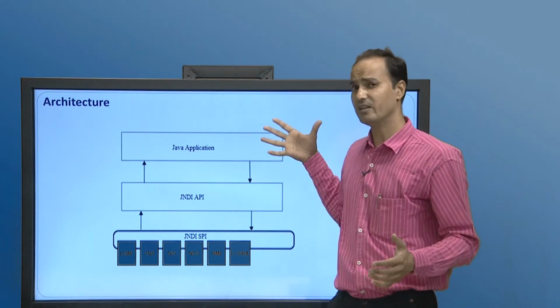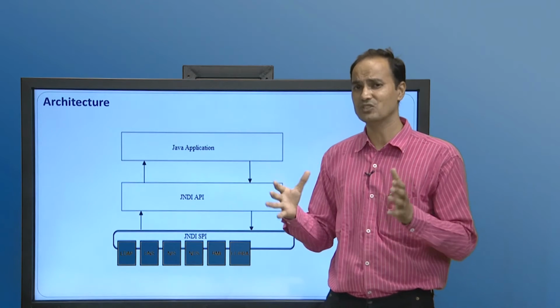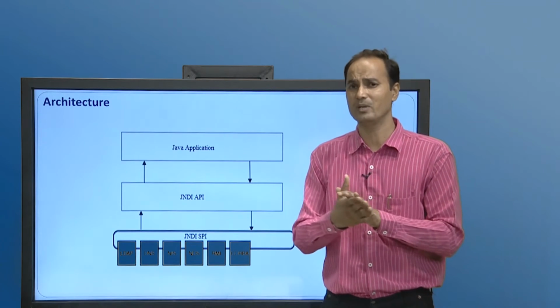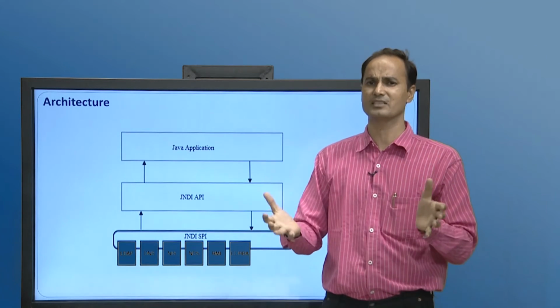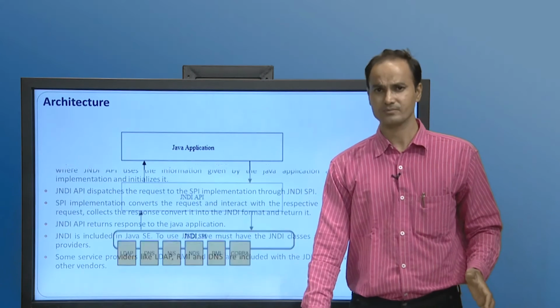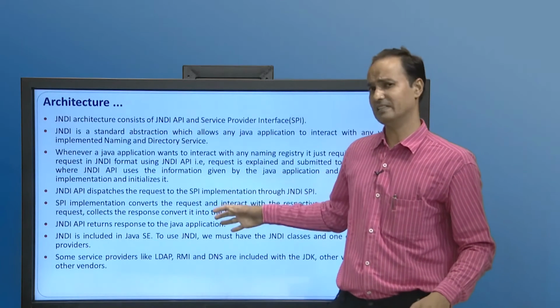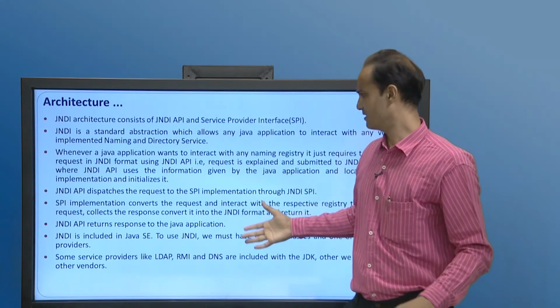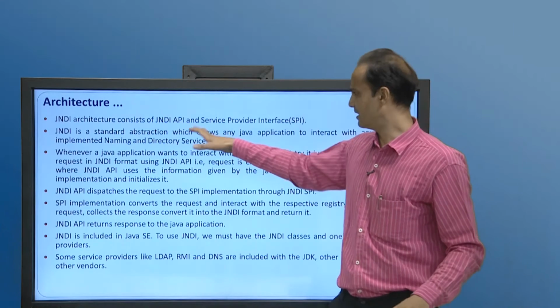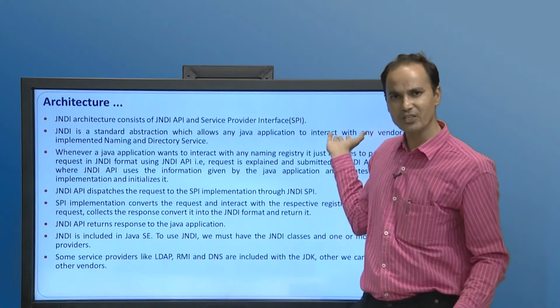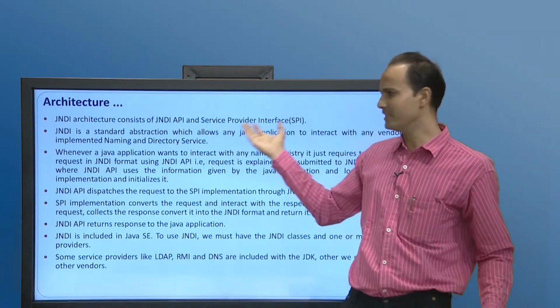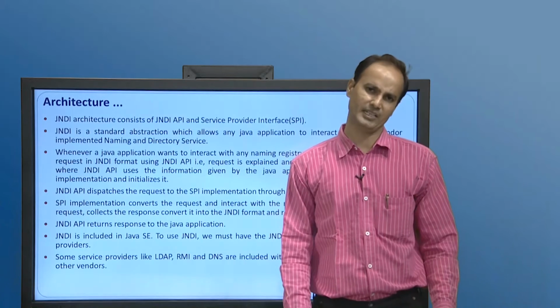So JNDI provides a very useful and efficient way to access the underlying naming and directory service through objects. The architecture we discussed is a standard abstraction which allows any Java application to interact with the vendor-implemented naming and directory service.